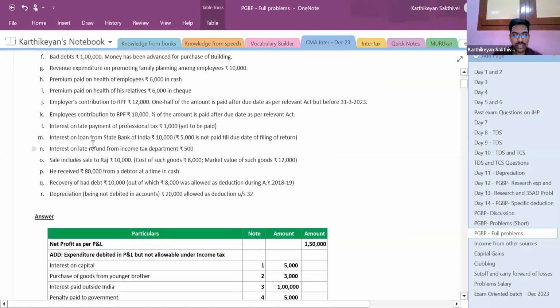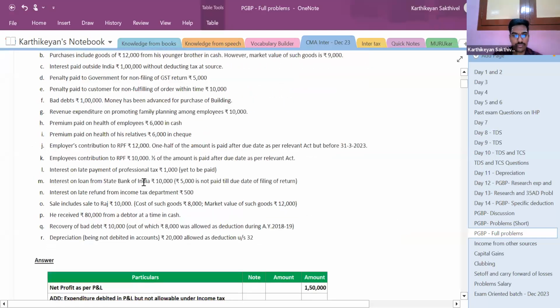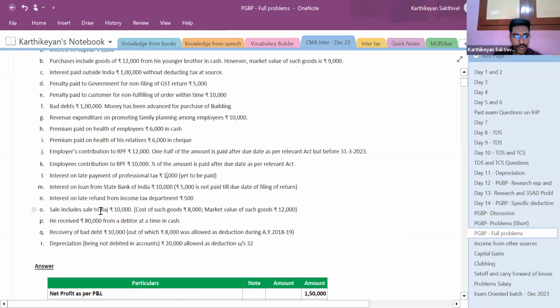So next is interest on loan from State Bank of India rupees 10,000. Rupees 5,000 is not paid till the date of filing the return of income. This is a scheduled bank. So scheduled bank interest is to be paid before the 139(1) due date. So since it is not paid before the 139(1) due date, it is to be disallowed. So this 5,000 is disallowed, right? Next point, interest on late refund from income tax department rupees 500. This is our income.